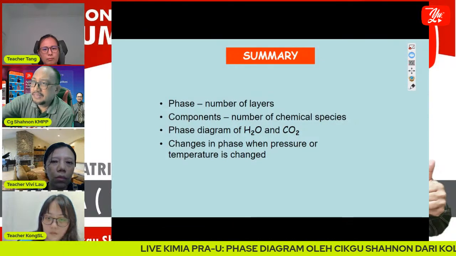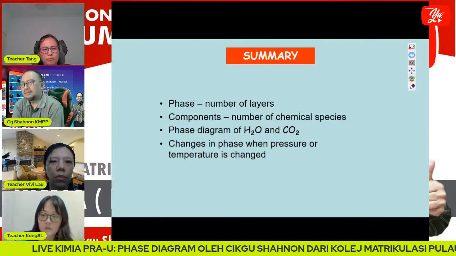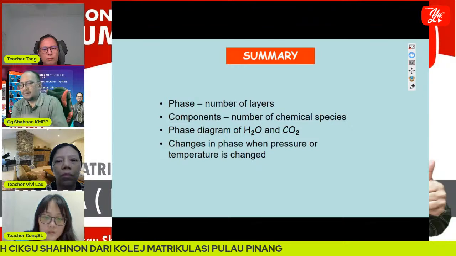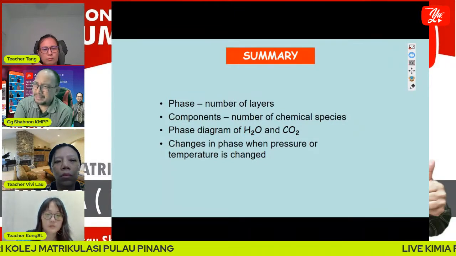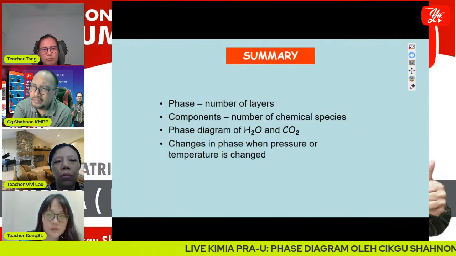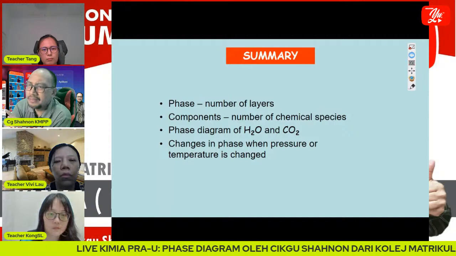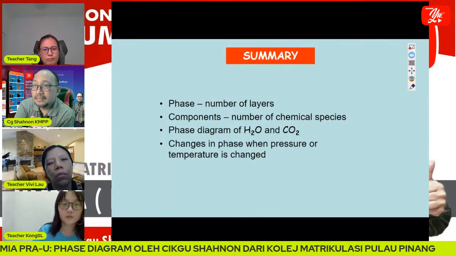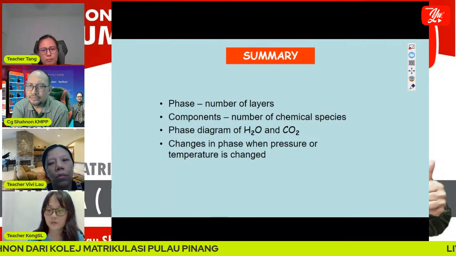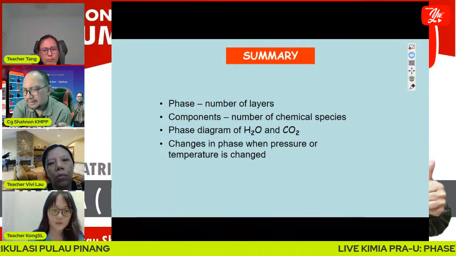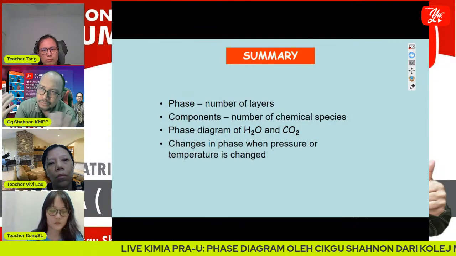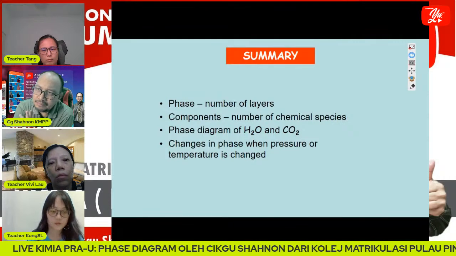What is phase? Phase is the number of layers. Very easy for us to remember. For example, we can have two different phases of liquid, such as oil and water. Even in gas, maybe we have a gas that has a color, so we can see the difference in color and the boundary. Actually, phase is the number of layers.